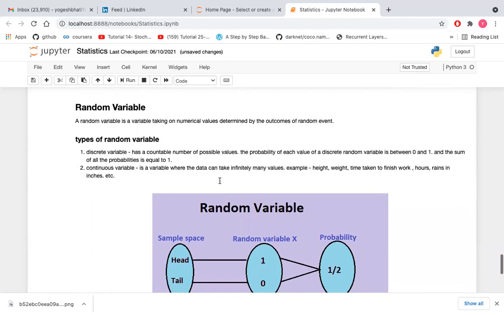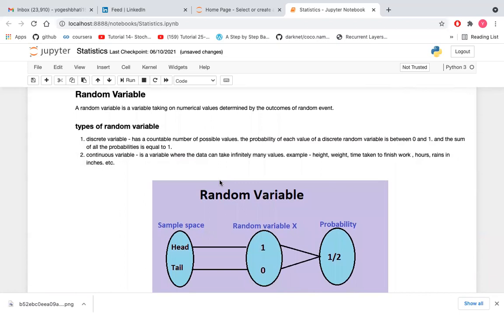Now let's discuss the types of random variable. There are two types: discrete and continuous. Discrete means it takes a countable number of possible values, like 1, 2, 3, 4, 5, 6, 7, 8, up to infinity and so on. The probability of each value of a discrete random variable is between 0 and 1.